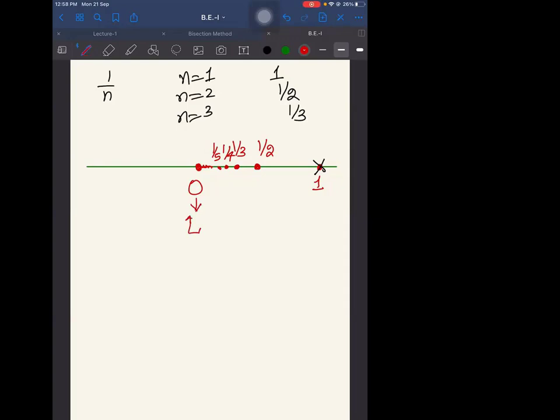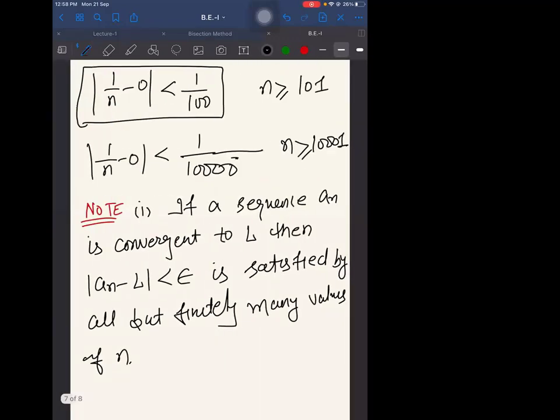And these are the terms of the sequence. So when you say that |An minus L|, you are actually taking an interval around that 0. Right? So no matter how small that interval is, this interval will always contain infinitely many values from the sequence and will always discard finitely many values of the sequence, which you already see, right? Over here, as you were telling that.